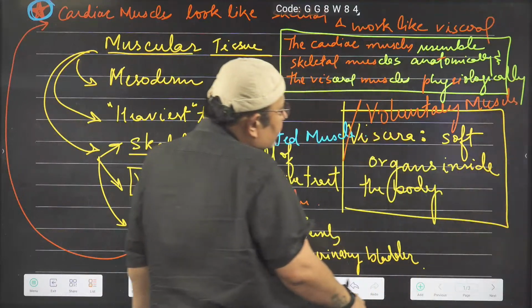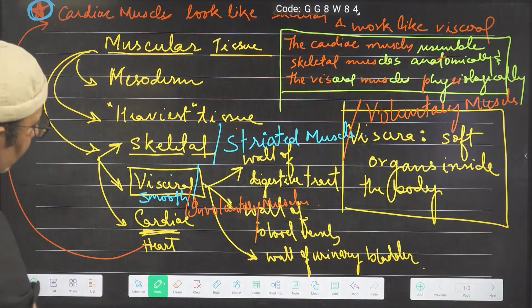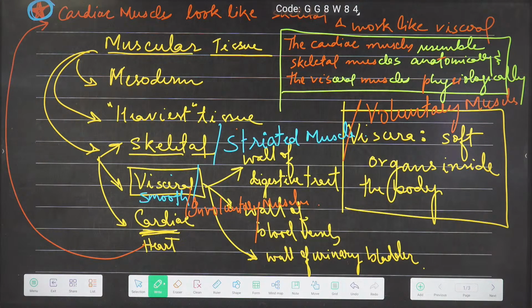You know, physiology means how the body is working, right? So the cardiac muscles resemble the skeletal muscles anatomically. Anatomy means how the body looks like, the structure, and physiology means function. Anatomy means internal structure. So anatomically, that means structure-wise, they resemble, meaning look like, okay? Is the statement clear to you?